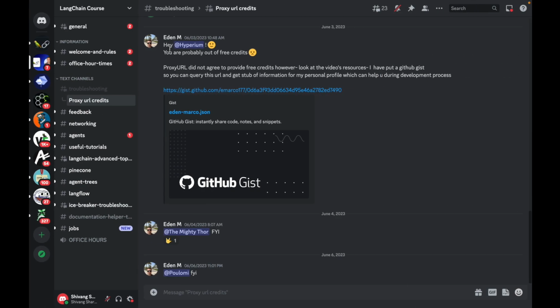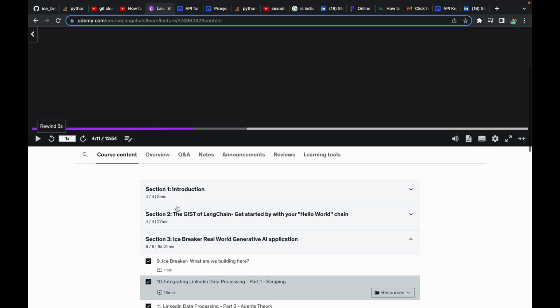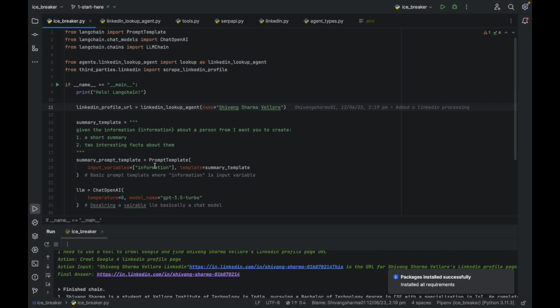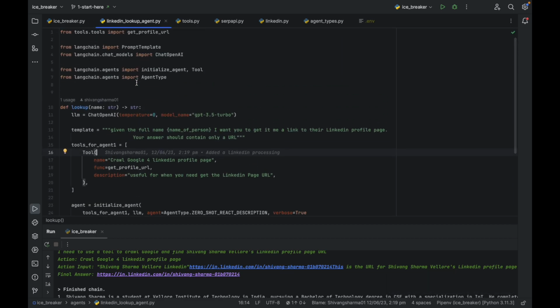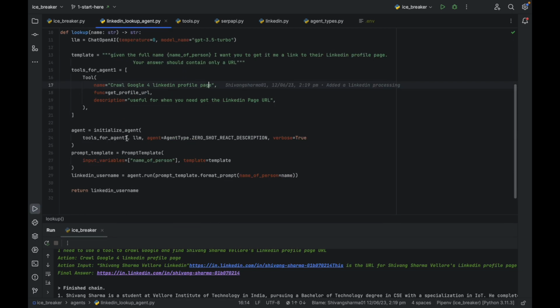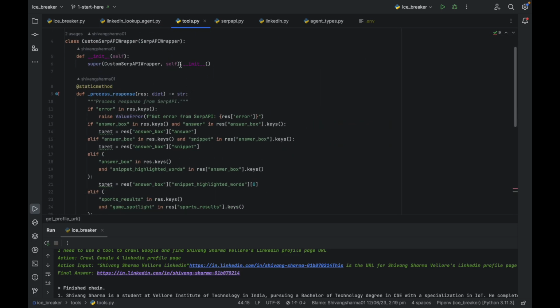I have followed the steps of this creator on Udemy, Eden Marco, and he has guided the project in such a way that we have written code and linked the Python file for the LinkedIn lookup agent, which is an agent we use to look up the username or any other keyword given by any user who runs the code. This is simple code, only 30 lines, and these are the tools which we have used.